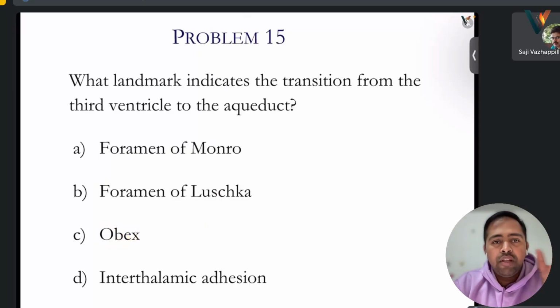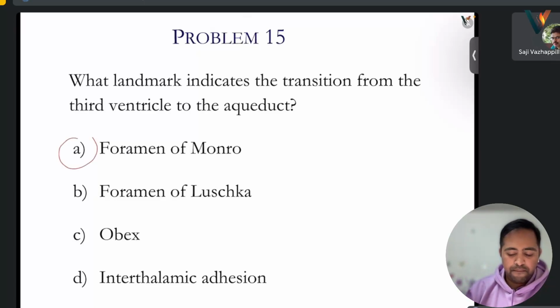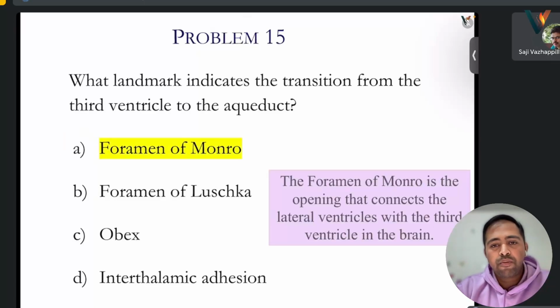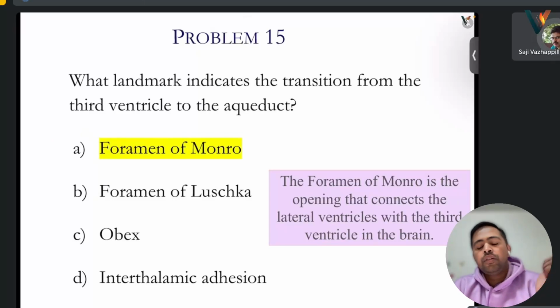What landmark indicates the transition from the third ventricle to the aqueduct? Foramen of Monro, foramen of Luschka, obex, or interthalamic adhesion. I think A, foramen of Monro. It's the foramen of Monro.